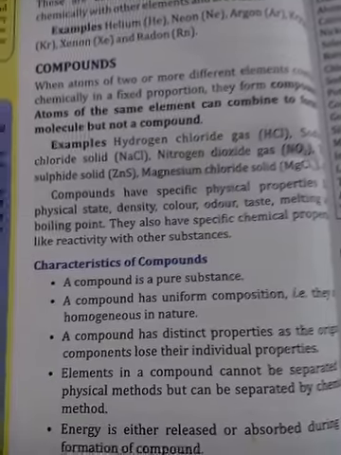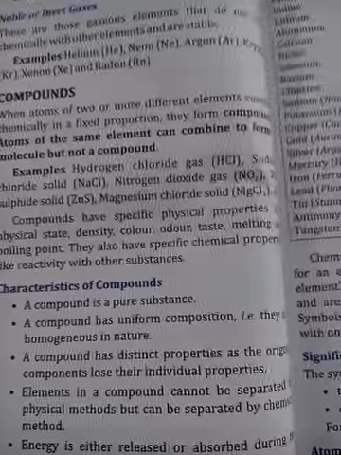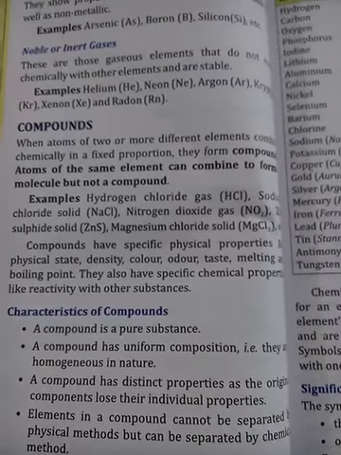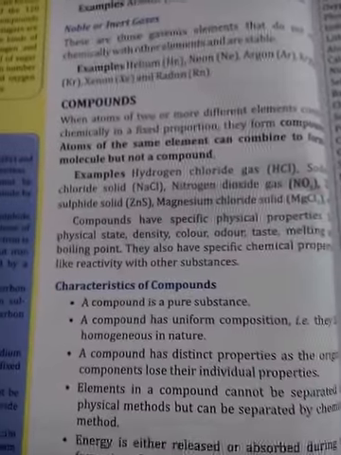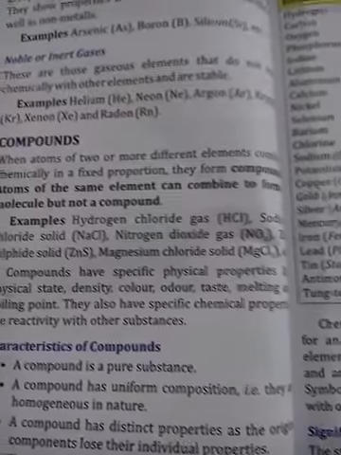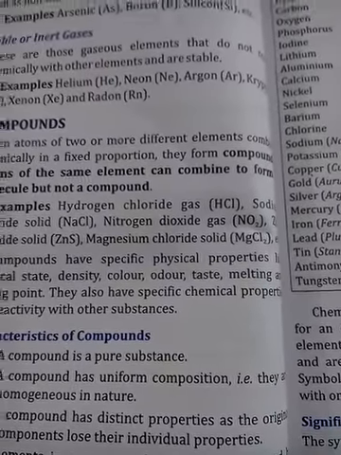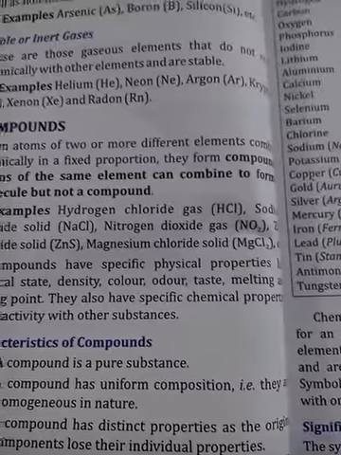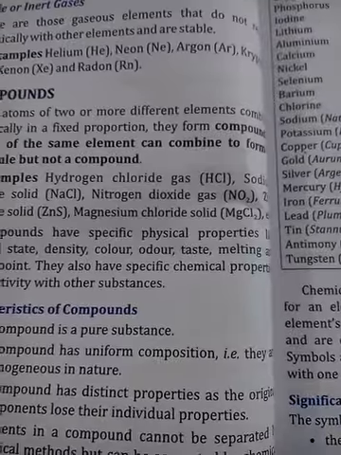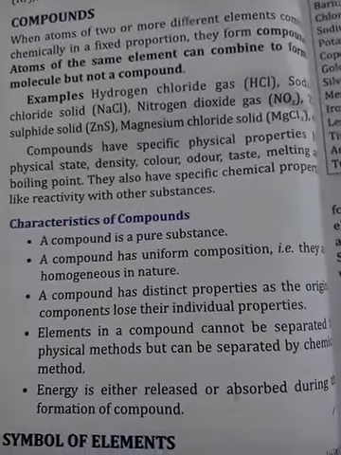Their own identity is not maintained there. For example, in water, hydrogen and oxygen both are supporters of combustion, but when they react together to form water, water is not a supporter of combustion. So they have lost their own properties and a totally new substance has formed.